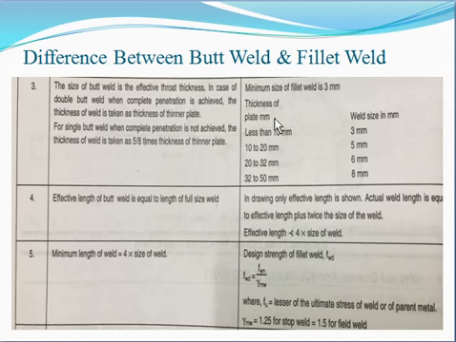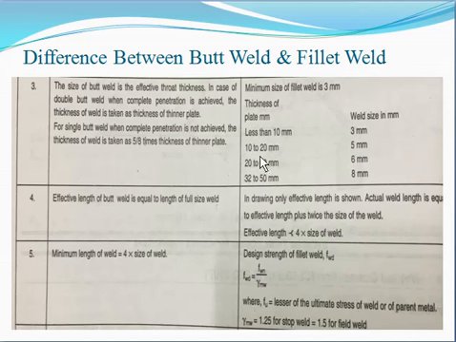Thickness of the plate per mm means the thickness of the weld depends upon the thickness of the plate. Here in this table you can see that the thickness of the weld depends upon the thickness of the plate which we have to join. If the thickness is less than 10 mm, whether it is 6 mm, 8 mm, or 10 mm, in that case we have to use 3 mm.